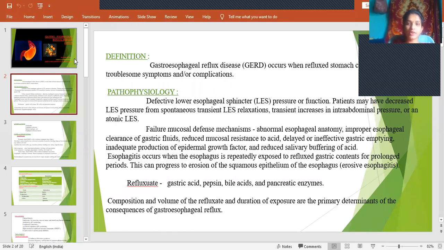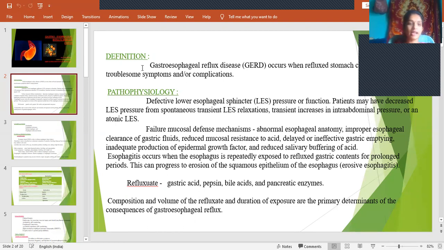Today in this class we are going to discuss gastroesophageal reflux disease, that is GERD. Before going to that topic, most of the symptoms of PUD and GERD will be almost similar, so you should not get confused when you are differentiating these two conditions.